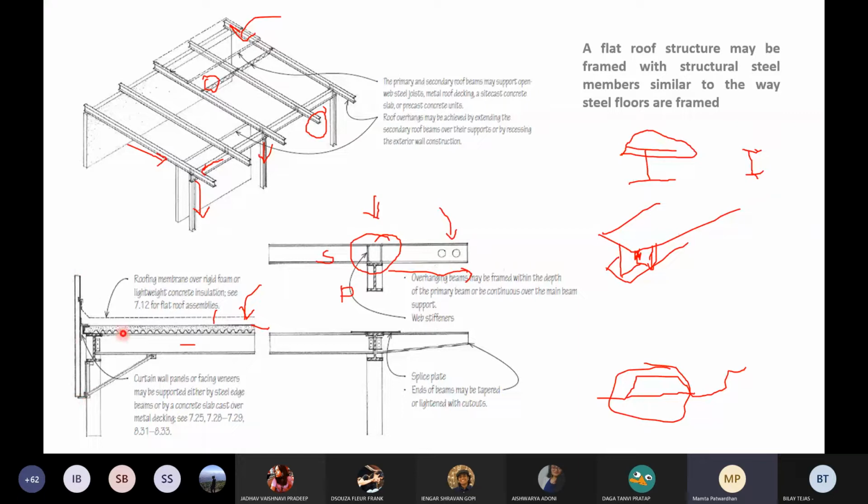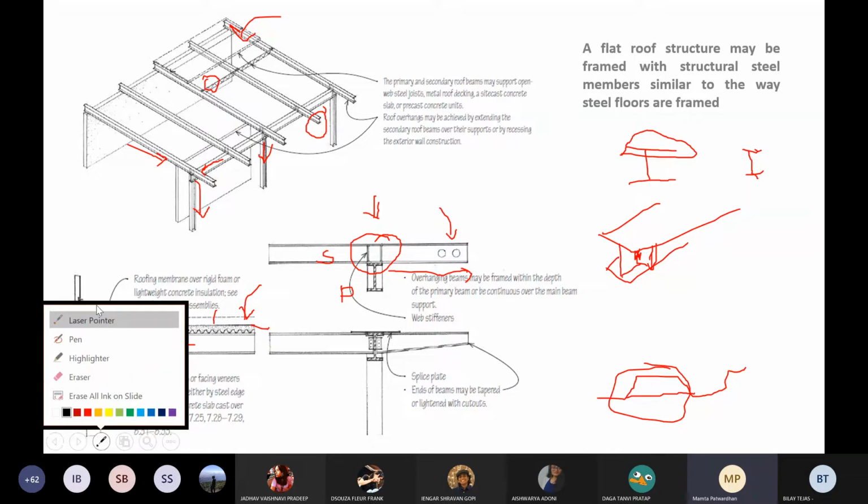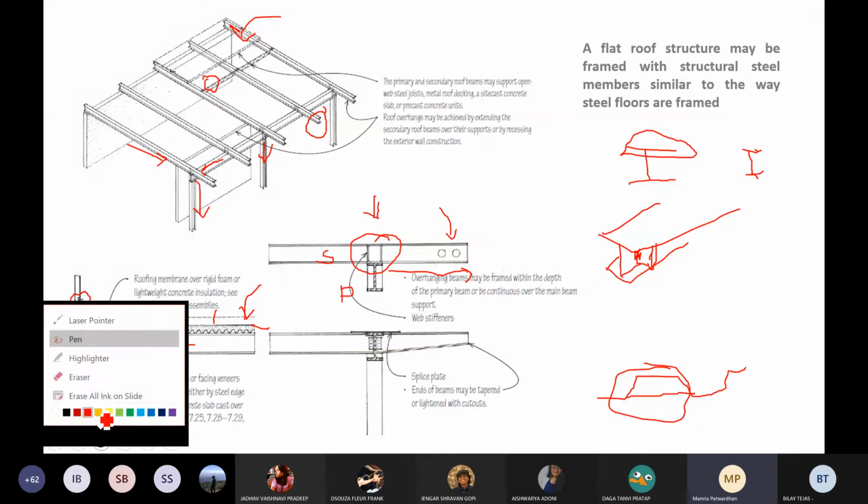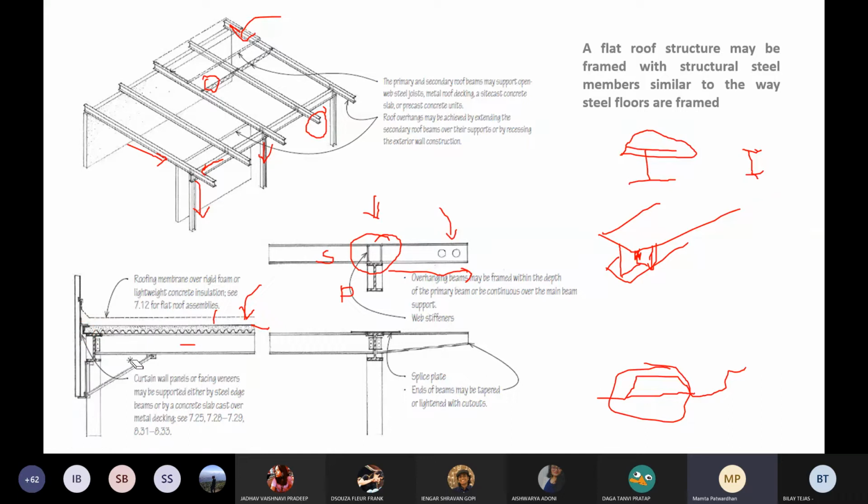Okay. Now, how you fix this? Now, these are the questions that you guys keep asking. How do I fix this? How do I fix this? Since we're dealing with a very versatile kind of material like steel, we really don't have to bother. We only have to bother when it comes to calculation. But otherwise, we don't have to bother. We have the freedom of fixing it any which way we want to. Okay. So I can replace this thing here.